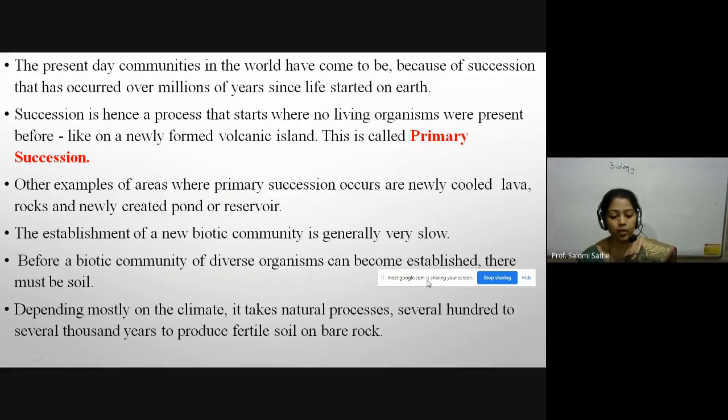Before a biotic community of diverse organisms can become established, there must be soil. Here the important word is soil. If there is no soil, no plant growth takes place. So the barren rock plays an important role with the help of crustose lichens. In the presence of chemical reactions, they form the soil. Depending mostly on the climate, it takes natural processes several hundred to several thousand years to produce fertile soil on a barren rock.